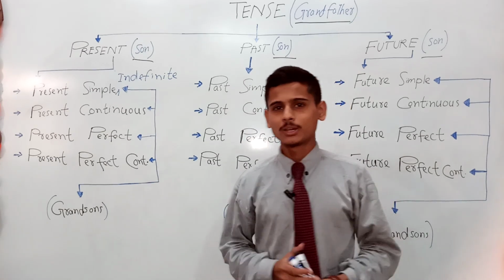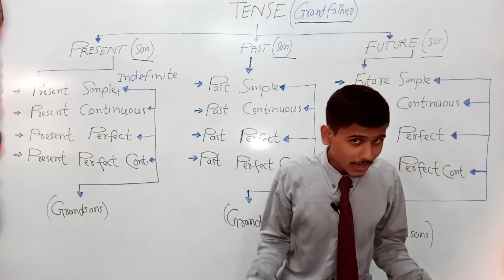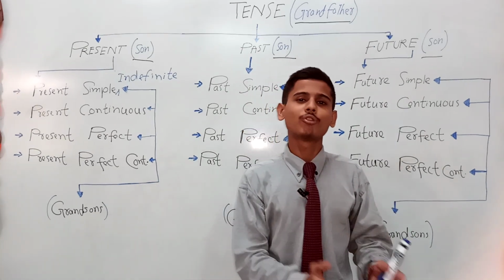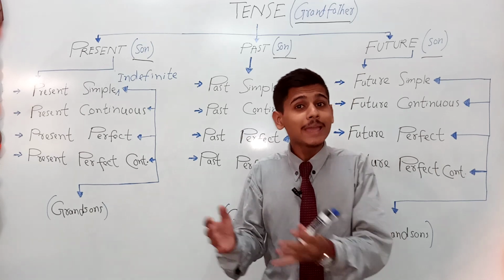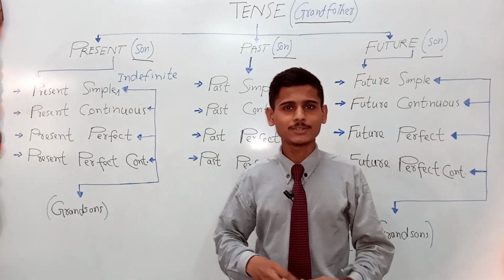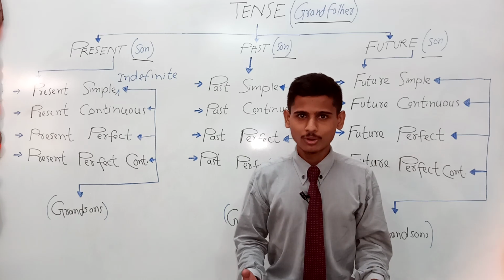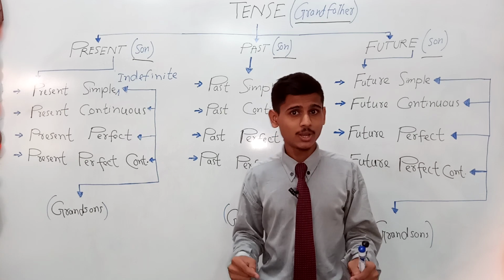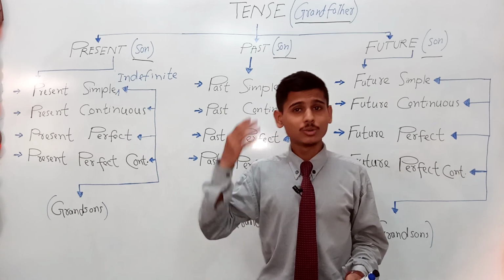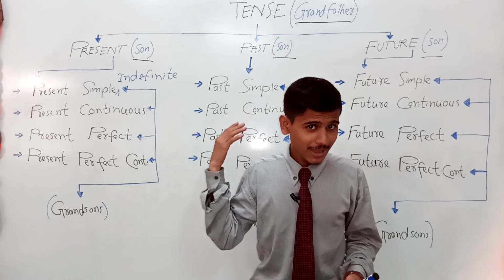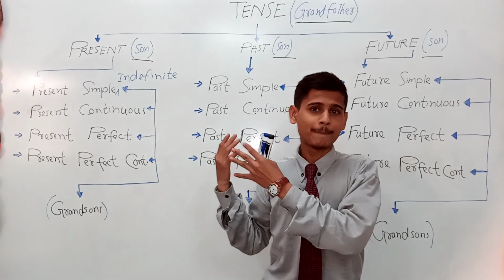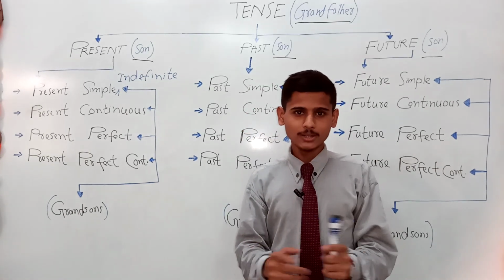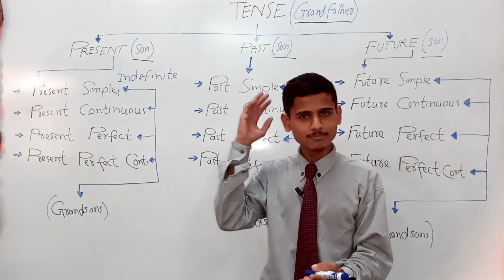So now let me come to the main point. What is tense? Well, tense is a verb form, or you may say tense is a form of verb that indicates the time. For example, if I make a sentence, I am a teacher. So right now, in current time, I'm a teacher, my profession is teaching. And if I said I was a teacher, I would then talk about the past. My profession was teaching, right? So here we have come to know that tense is a verb form that indicates the time. Here we have talked about the present and past both.